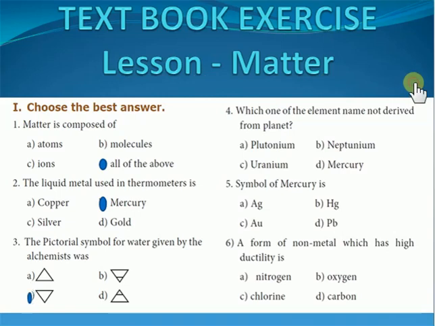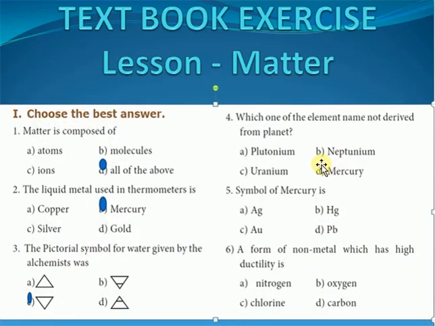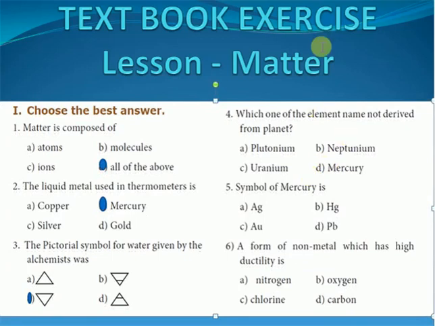The next one will be which one of the elements is not named after a planet? See, plutonium is derived from Pluto, neptunium is derived from Neptune, uranium is derived from Uranus, and mercury actually indicates the name of the god. So that is the reason it is different from the planets. So the answer will be D. We will mark D.